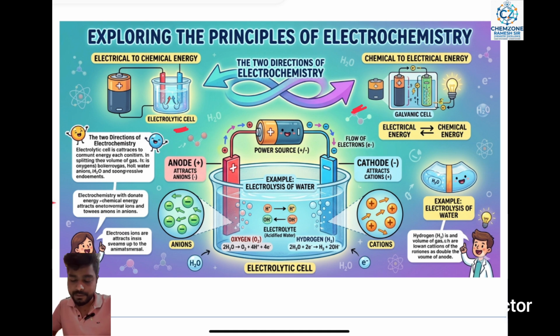On the left hand side I have mentioned the electrolytic cell, and on the right side the electrochemical cell. This electrolytic cell converts electrical energy to chemical energy.